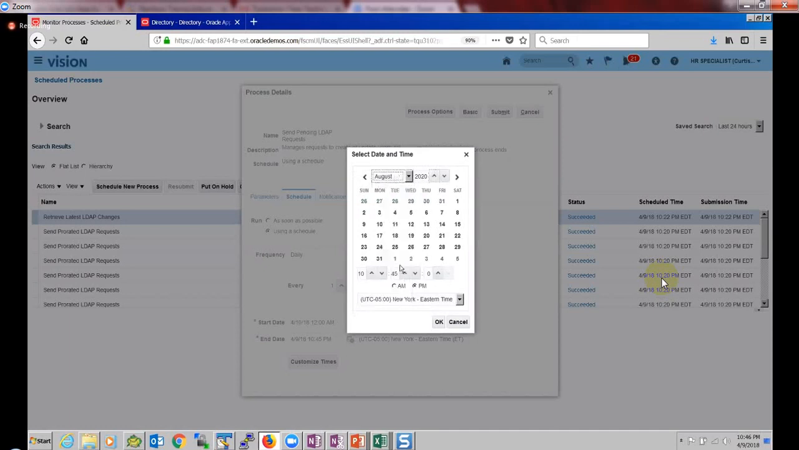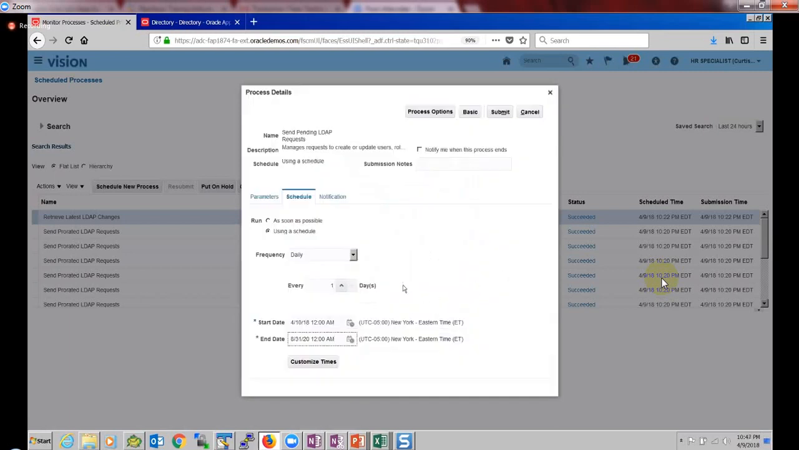Something like the 31st, to 12 a.m. I am going to run this job. So I'm scheduling this job to run 12 a.m. tonight up to 3 years.